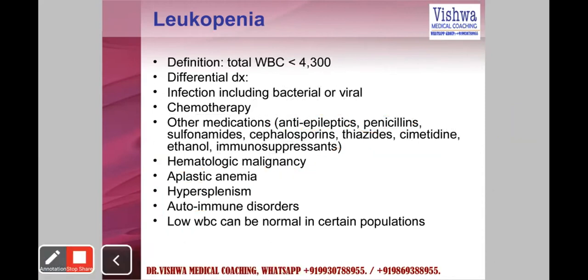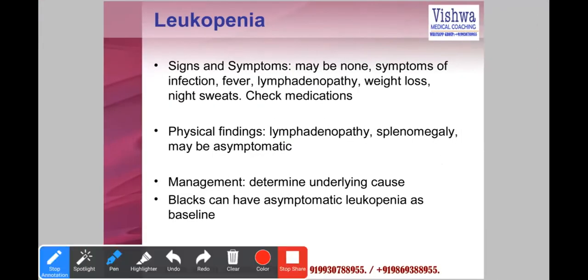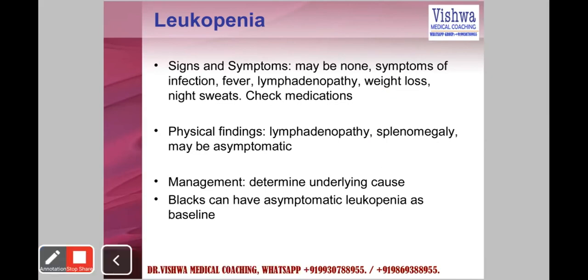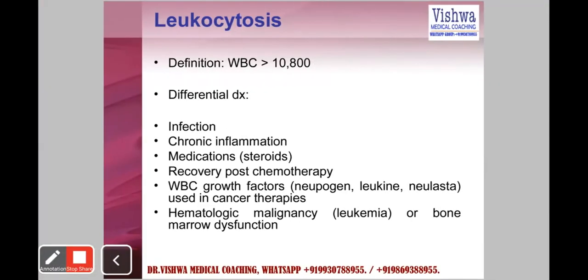You can take the screenshot. Symptoms can be those of viral infection. It can be lymphadenopathy, weight loss. Another important differential is also HIV in case of a low WBC count. And of course, we have to find out the cause and manage the underlying cause.